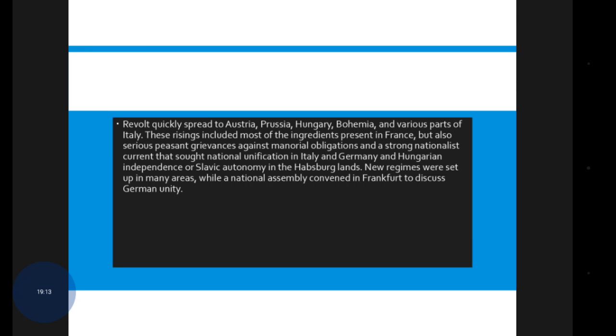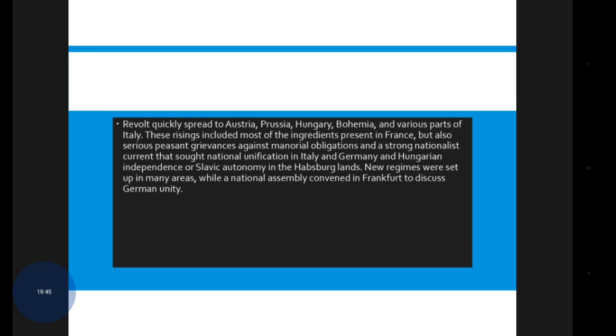Next, the revolt quickly spread to Austria, Prussia, Hungary, Bohemia and various parts of Italy. These risings included most of the ingredients present in France, but also serious peasant grievances against manorial obligations and a strong nationalist current that sought national unification in Italy and Germany and Hungary.